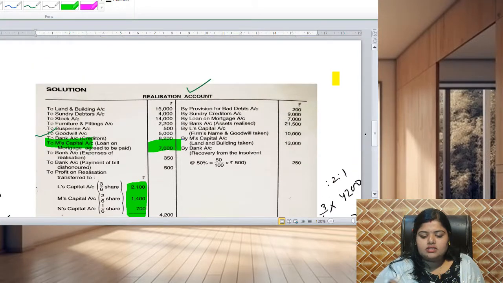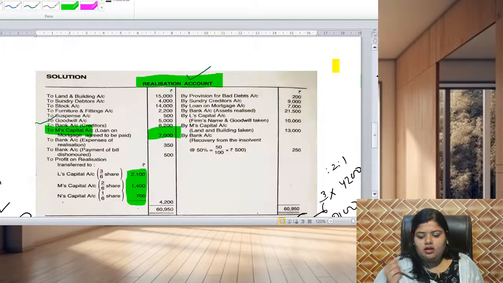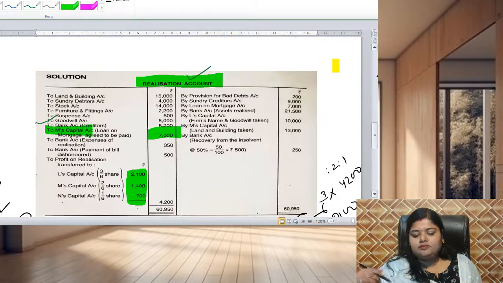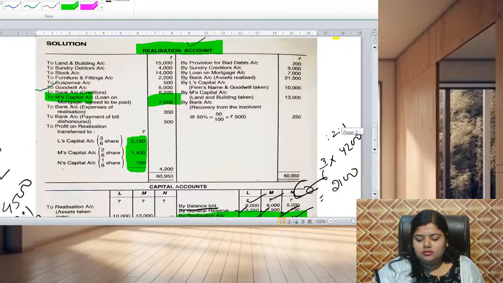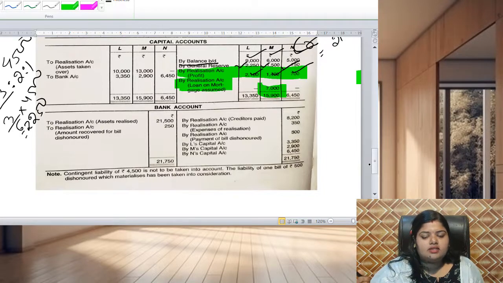Whatever the account heading, it will be credited with that amount only. The account name is realization account; you can't write here by M's account, because debiting M's capital account to M's capital account is not possible. If you are taking any amount from the realization account, then the realization account will be taken into consideration.